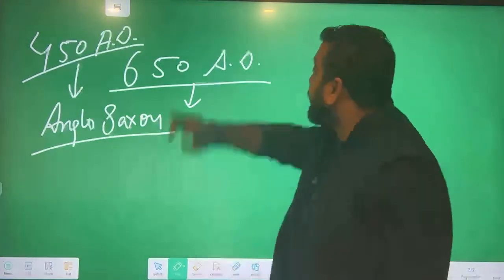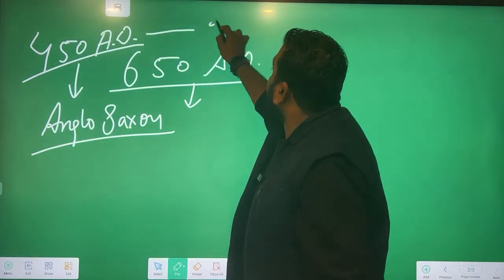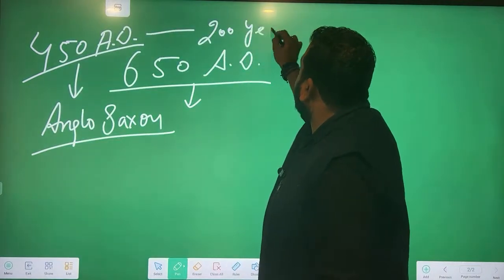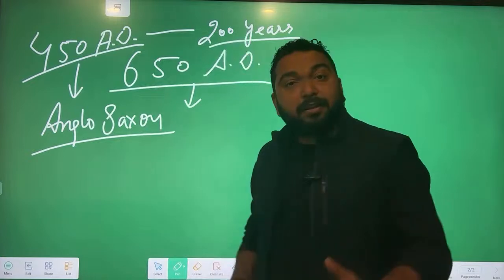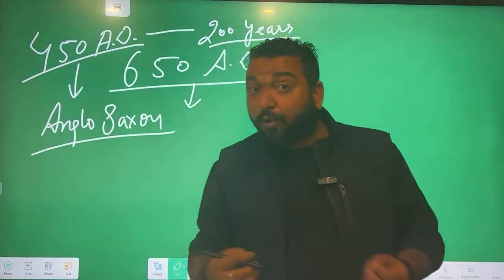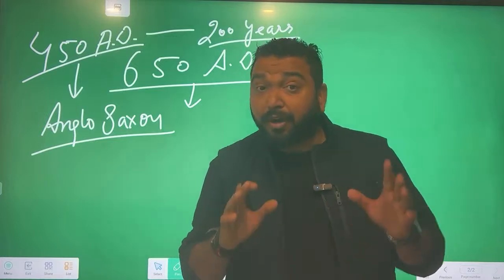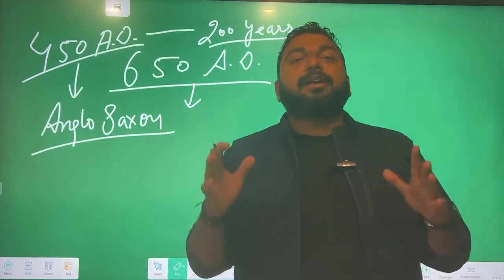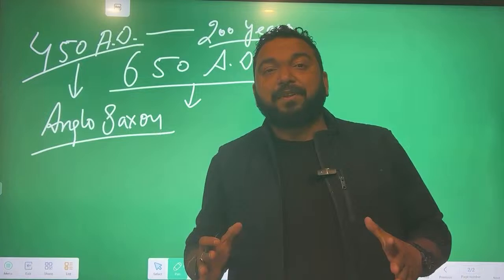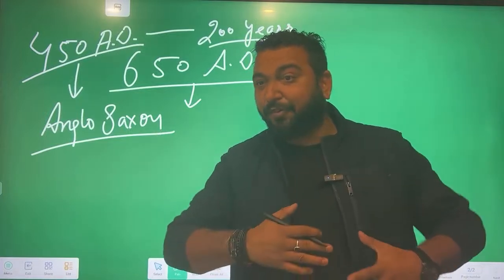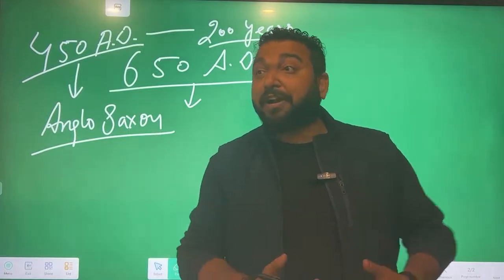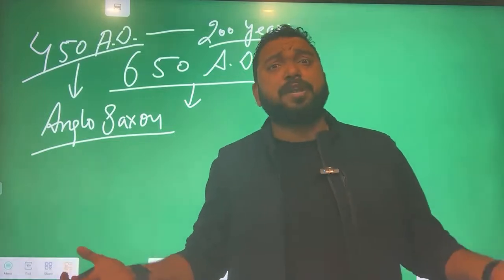But 450 to 650, approx 200 years, the regular clashes were going on, the regular war was going on, the regular scuffles, issues were going on. There were hundreds of tribes. Remember? Fighting for property, fighting for wealth, fighting for ego issues is in human history.